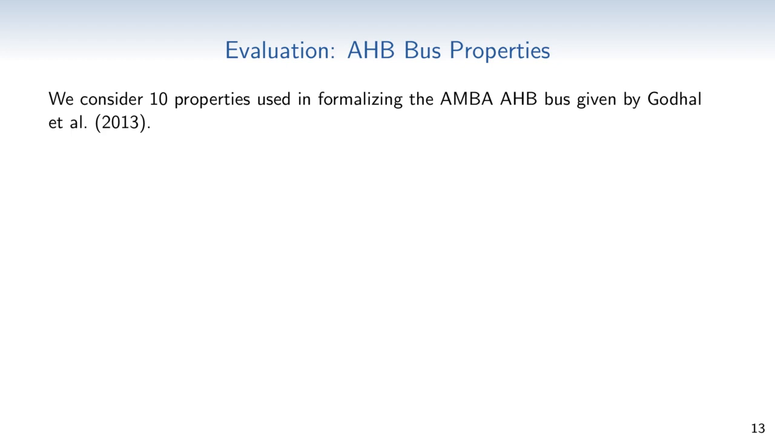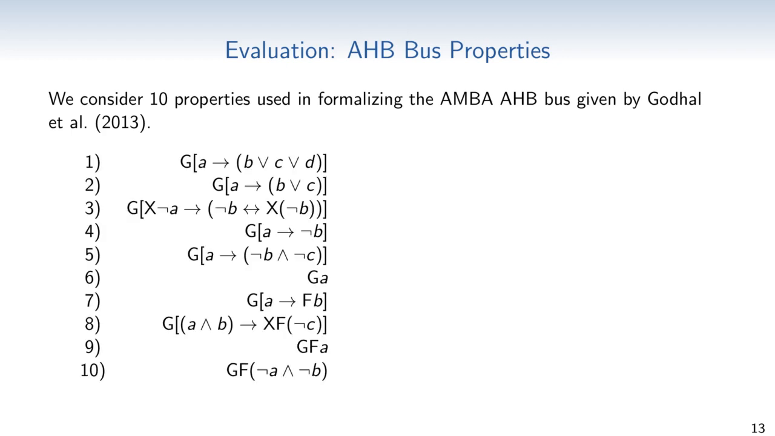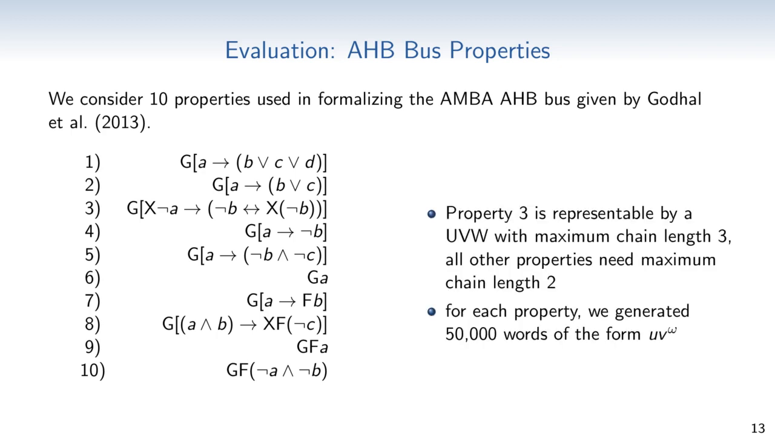The properties involve comparisons of discrete signal values against constants, and we abstracted from such details by replacing them by fresh atomic propositions. This table shows the 10 properties written in LTL. While some are rather simple, others are a bit more complex, and hence we have some variety here. Analyzing these 10 properties, we noticed that all of them can be captured by relatively small UVWs. All but property 3 can be described by a UVW of a maximum chain length of 2.